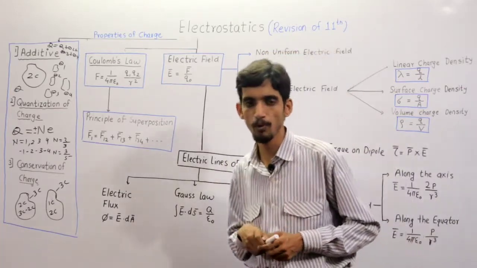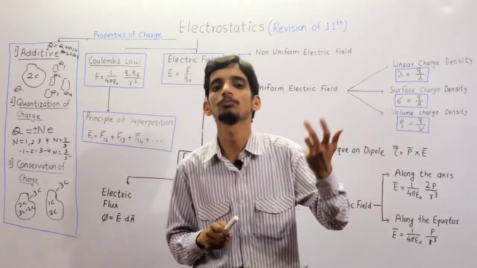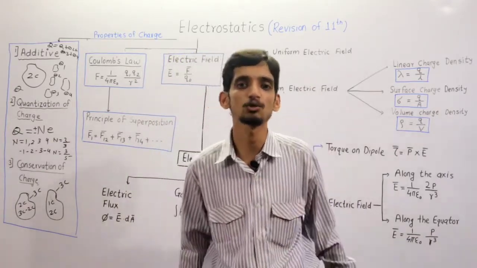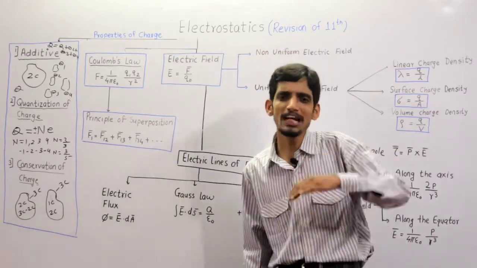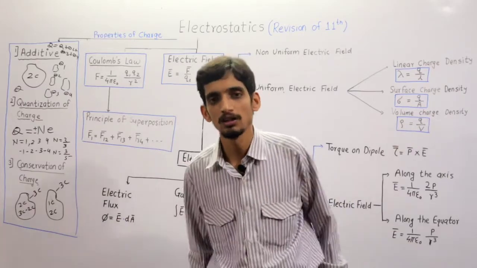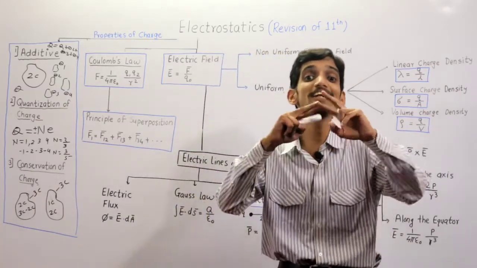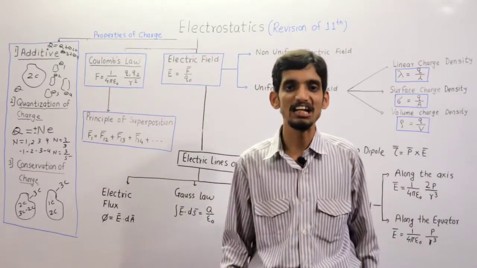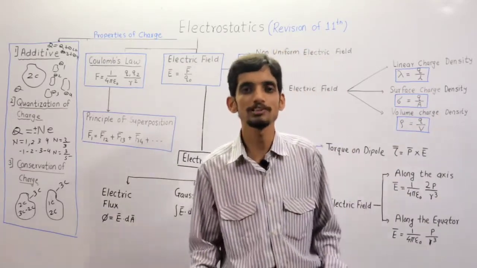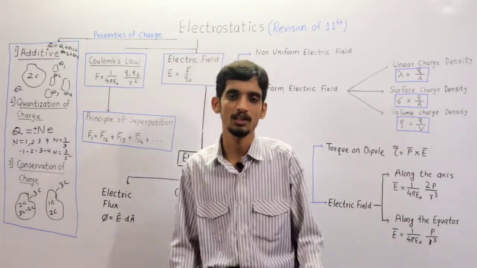After that, there was an important law given by Coulomb, that is Coulomb's law of electrostatics. That Coulomb's law was also covered in the 11th portion. What was that law? Coulomb's law plays a crucial role when two point charges interact with each other. So basically Coulomb's law is about the interaction of two charges.